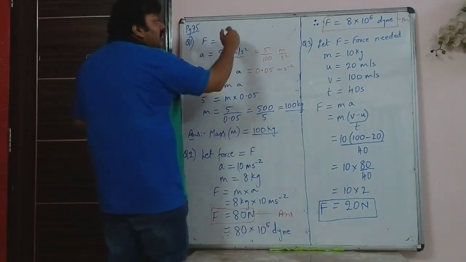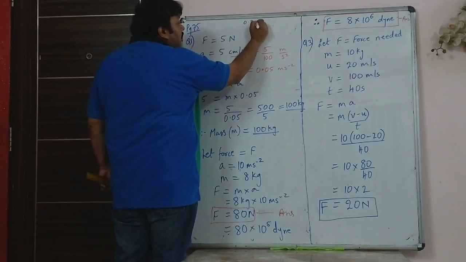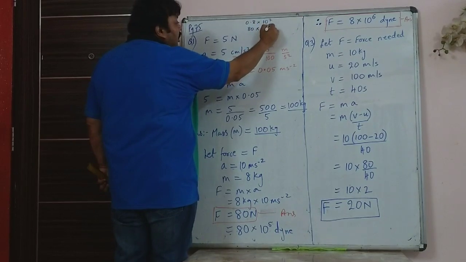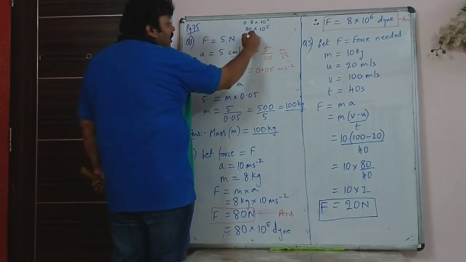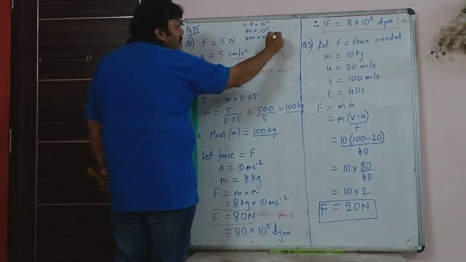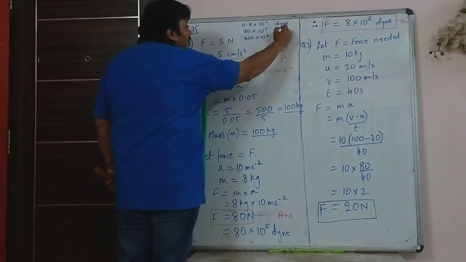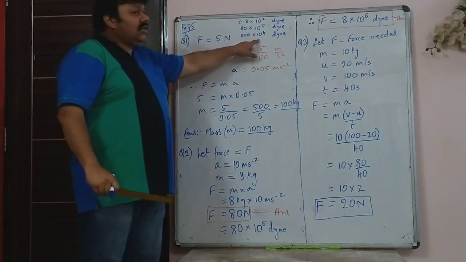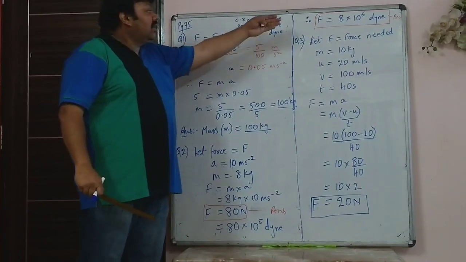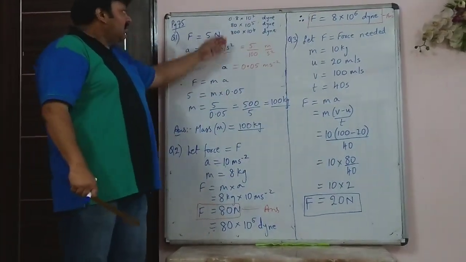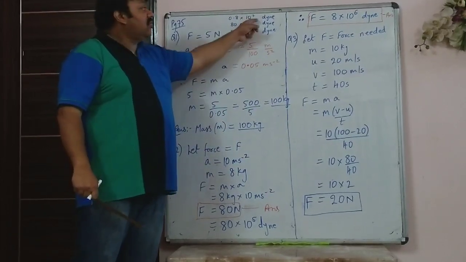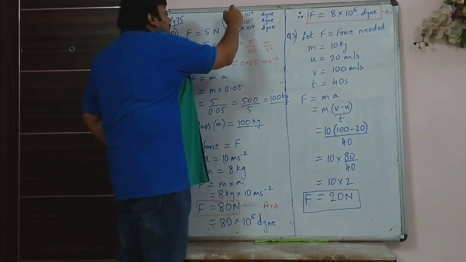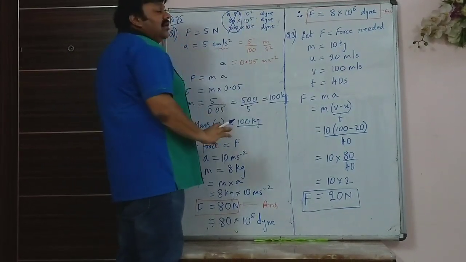The same number, someone else might have written as 0.8 into 10 raised to 7. Someone else will write it as 80 into 10 raised to 5. Someone else will write it as 800 into 10 raised to 4. All of this in dyne. So all those answers are actually correct. 800 into 10 raised to 4 is also the same thing, 80 into 10 raised to 5 is also the same thing, and 0.8 into 10 raised to 7 dyne is also the same thing. But we do not write it this way, so that everyone writes the same standard answer.